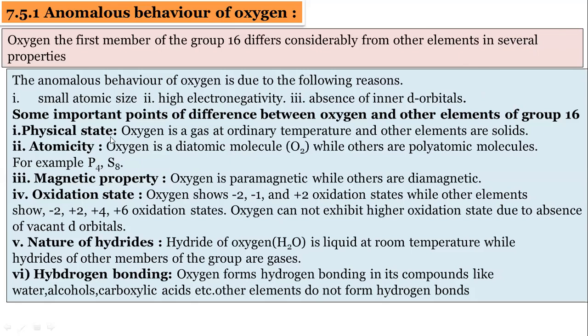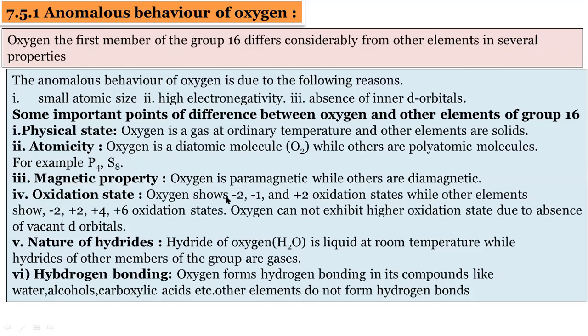Physical state: oxygen is a gas, while the other elements are solid at room temperature. Oxygen is diatomic. It always exists as an O2 molecule, and other elements exist as polyatomic molecules. Regarding the magnetic property, oxygen is paramagnetic, while other elements are diamagnetic.